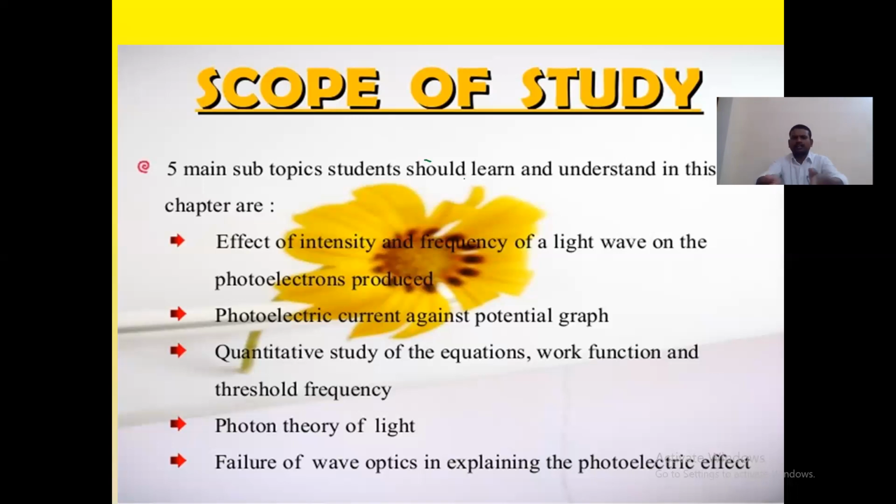But why did this photon theory of light come into the picture? That also you can understand here. And finally, what are the failures of the photoelectric effect? You can also understand here. So here I will explain very clearly all these points and how this photoelectric effect is used nowadays. That also we will see through the slides.